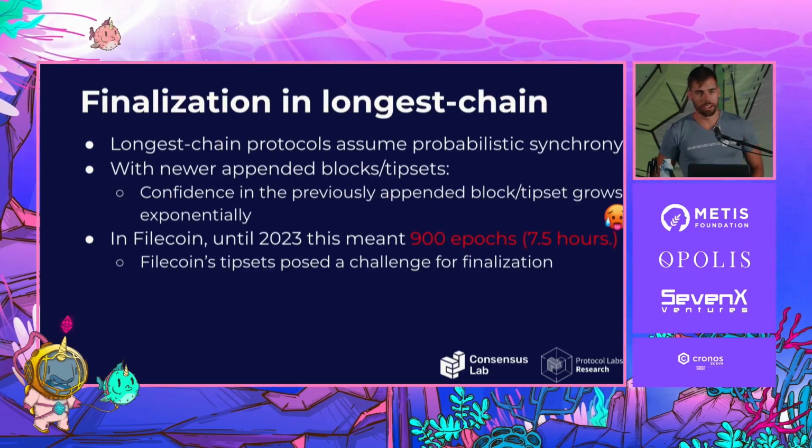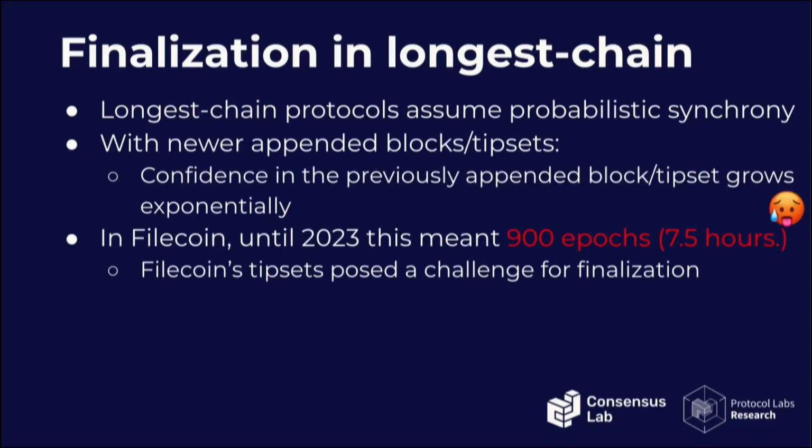As probably everyone here knows, longest chain protocols assume probabilistic synchrony. So the confidence in a block not being reverted as a result of a fork grows over time, right? With more blocks appended to the chain. In Filecoin until 2023, this meant 900 epochs. Not every longest chain protocol prescribes a particular finalization time or confirmation time.